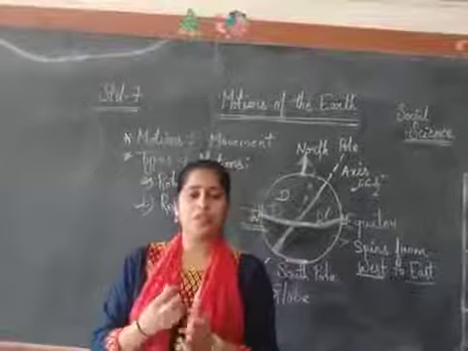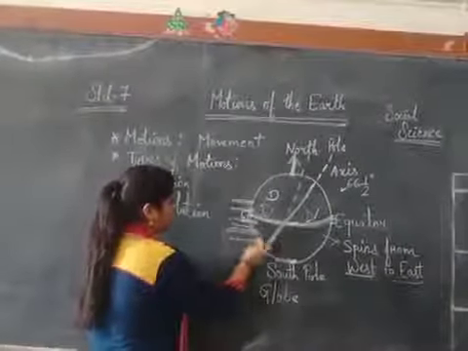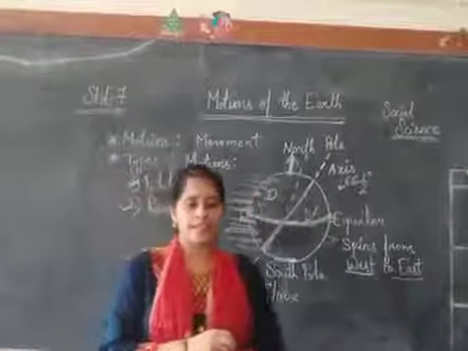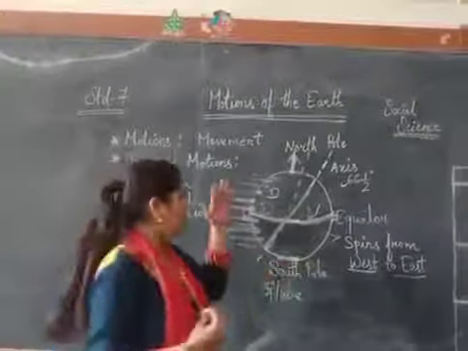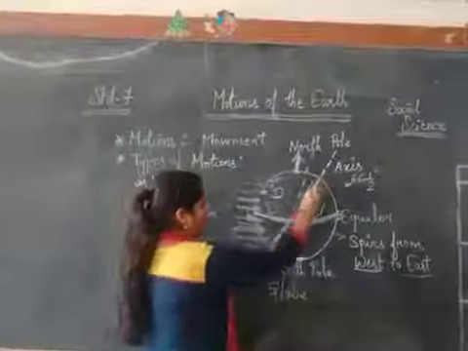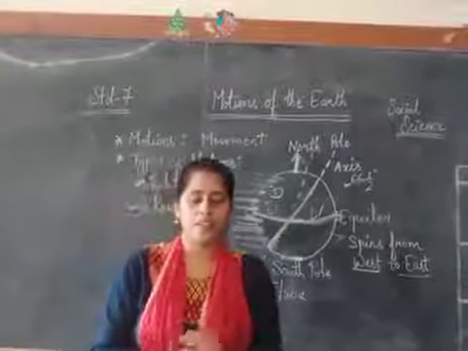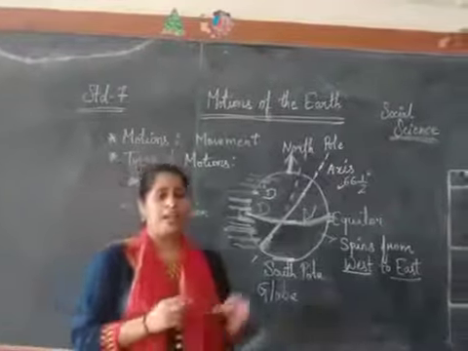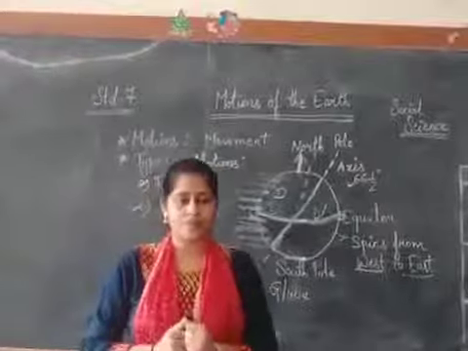The portion of the earth which always remains in the sunlight would always be day side and the temperature would be extreme, very hot. The other parts in the night side would always remain in darkness and be freezing cold. So life is not possible in such extreme conditions.